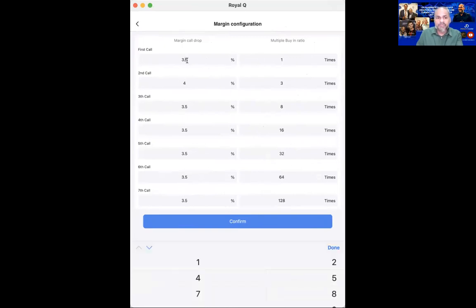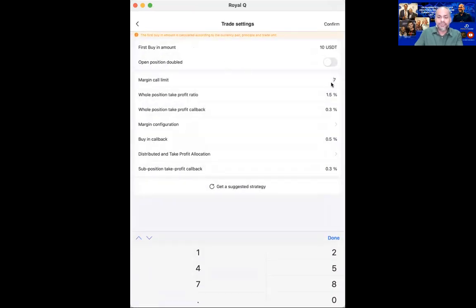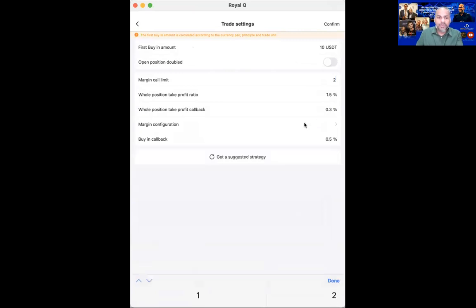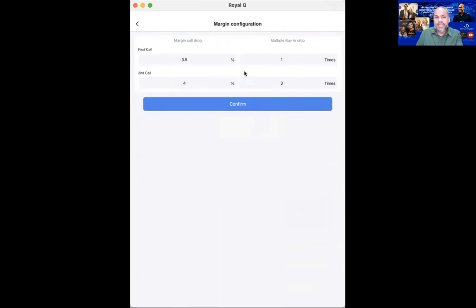I can even change the percentage. I can even change the multiple, right? But I'm not going to use 7. So I'm going to use only 2. So now if you get back to your configuration, you will see only 2. So that will be 3.5%. And what is the next? 4%, right? 3.5% and 4%, and multiply by 1 and 3.